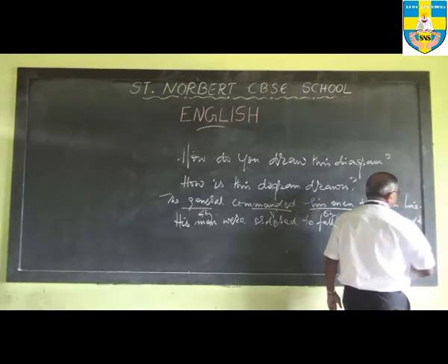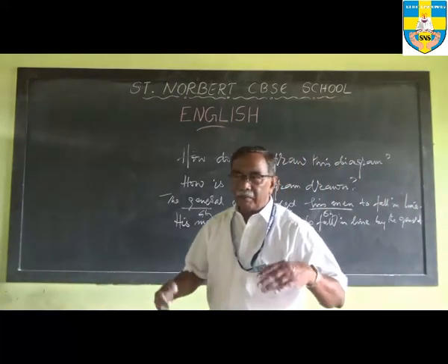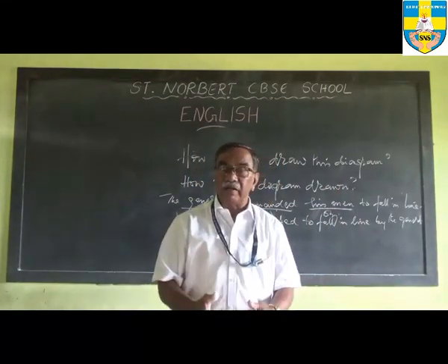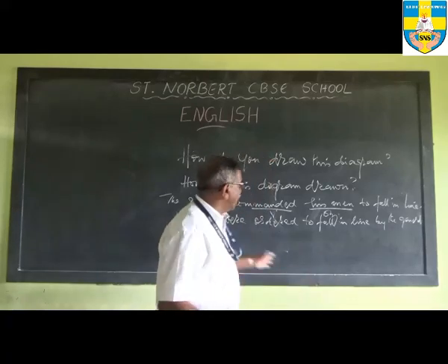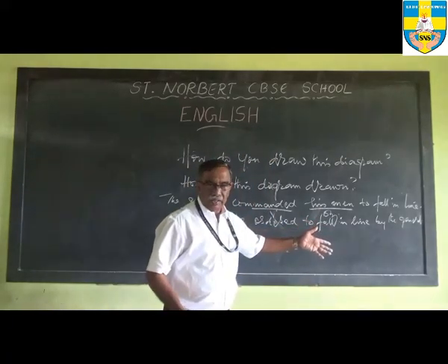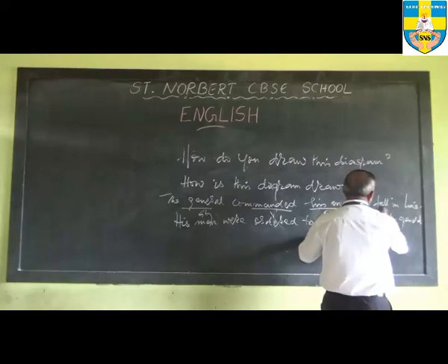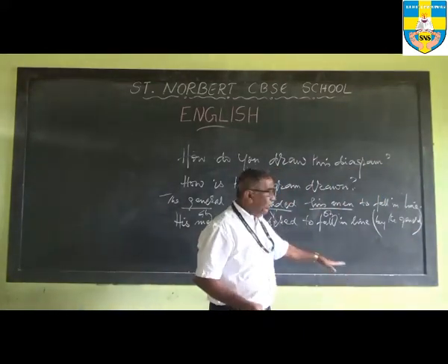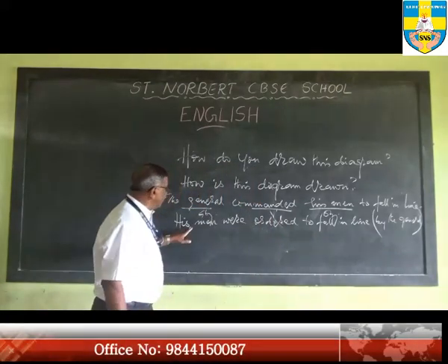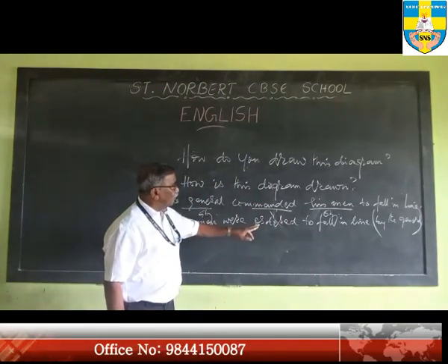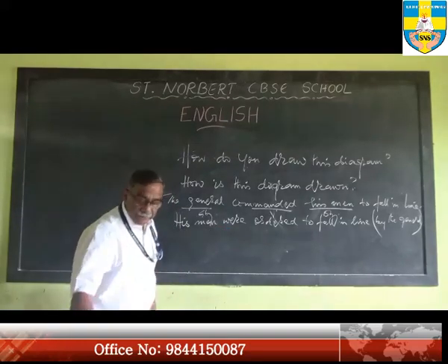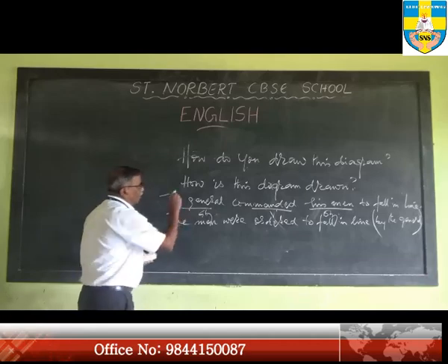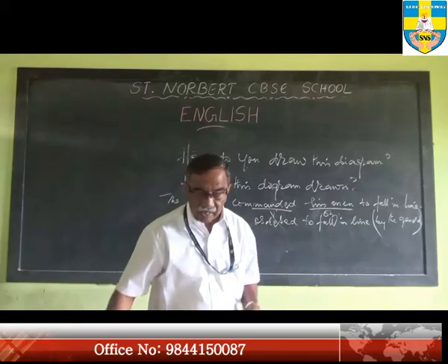Generally speaking, when men are ordered to fall in line, particularly in a military context, it is understood that it is done by the general. Therefore the agent can be left out, and your sentence can be: his men were ordered to fall in line, or the men were ordered to fall in line. By the general is understood.